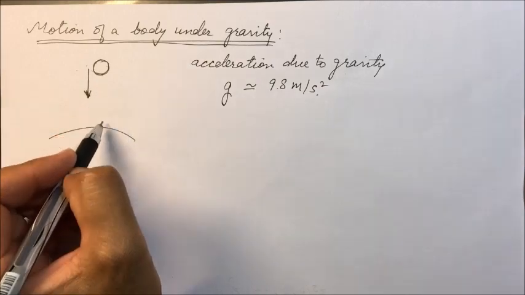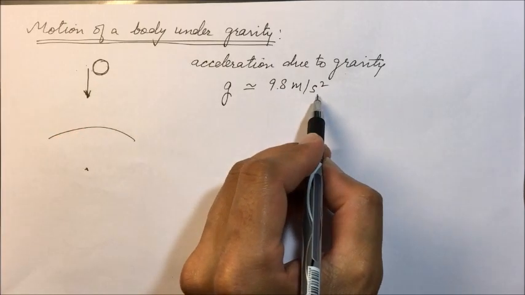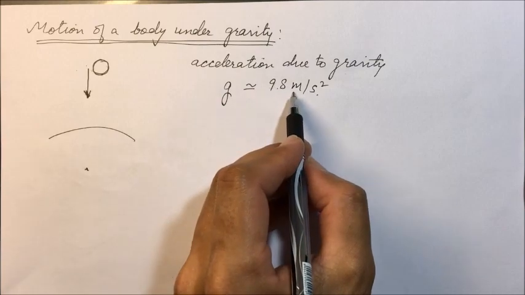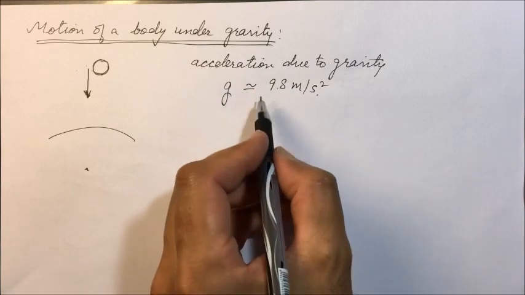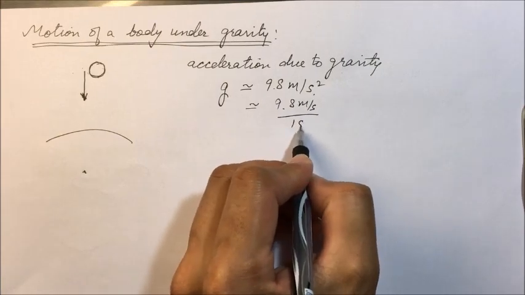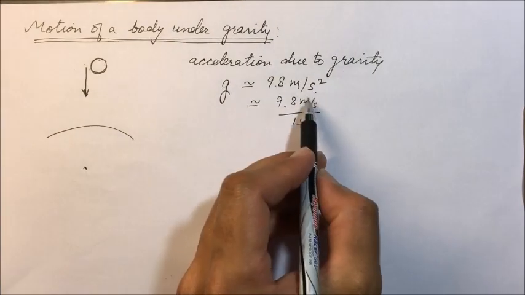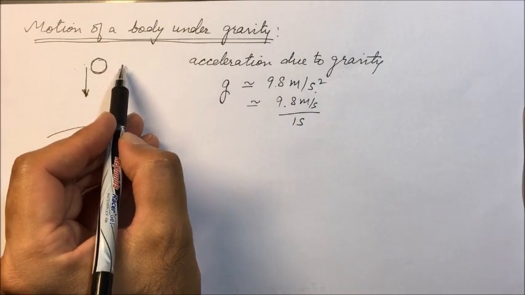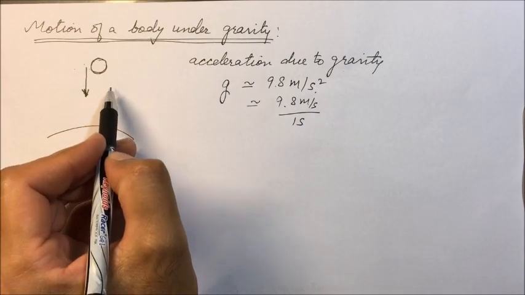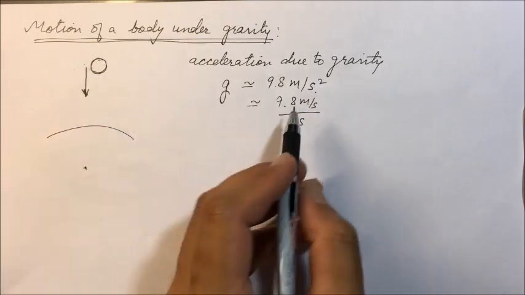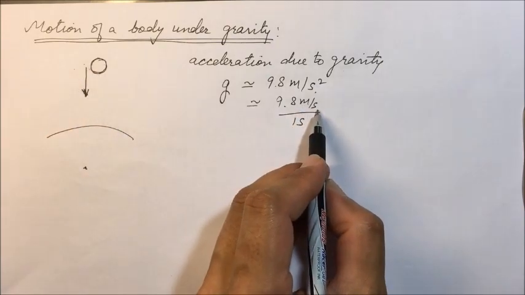In each second, its velocity will be increased by 9.8 meter per second. So this will be the change in velocity. If it is a free fall, its initial velocity will be 0. After 1 second, it will be 9.8 meter per second, and each second, its velocity will be increasing by 9.8 meter per second.